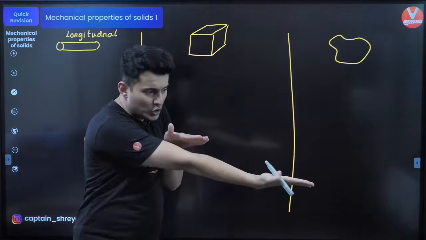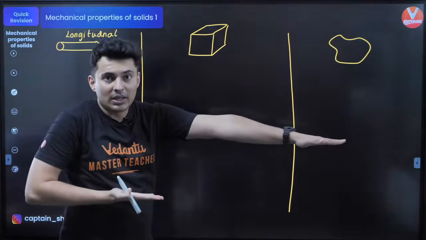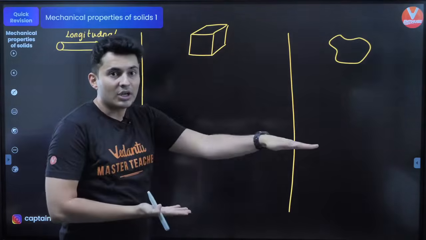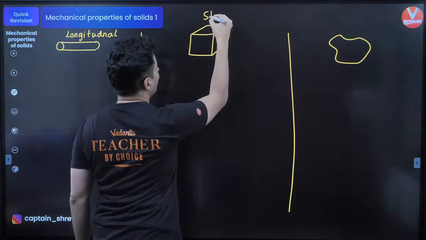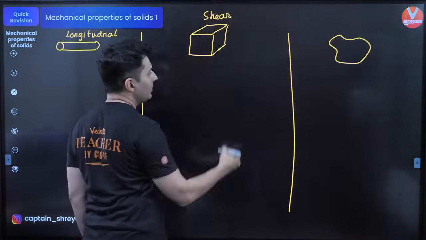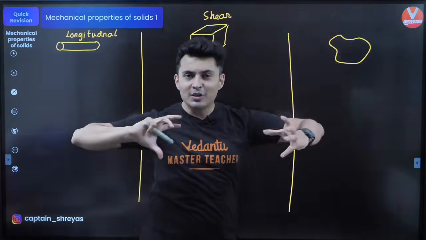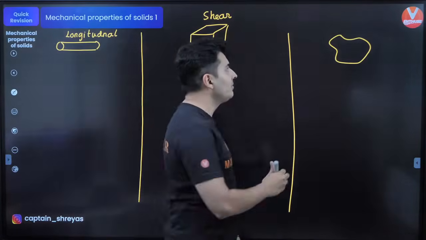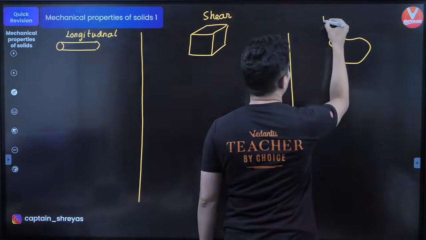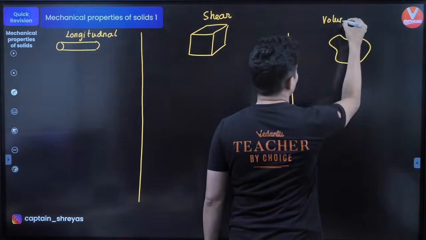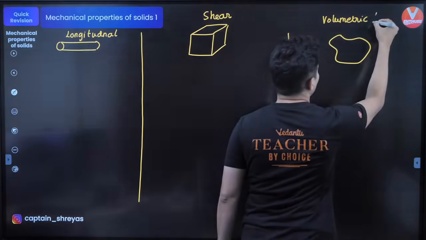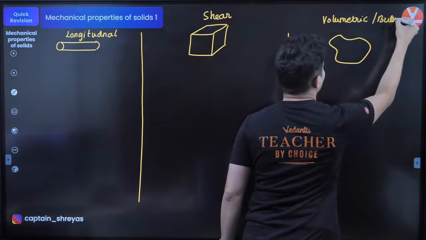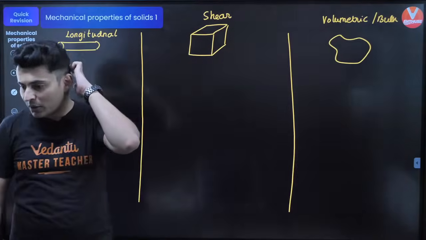The second one is when you slide 2 things, or basically you shear, you move one surface relative to the other. That is called your shear deformation. And the third one is when you expand or compress something. That is your volumetric deformation, or bulk deformation. Everybody clear?